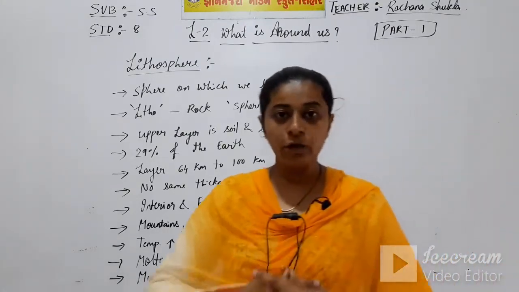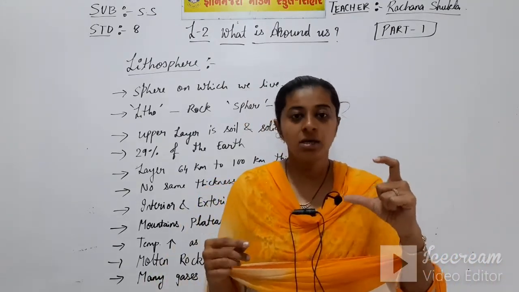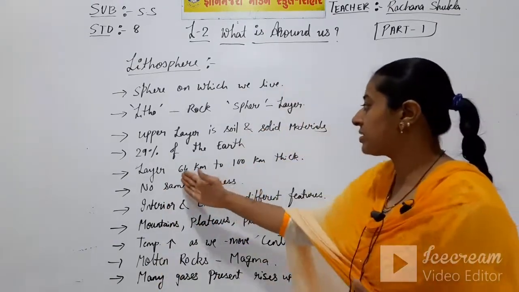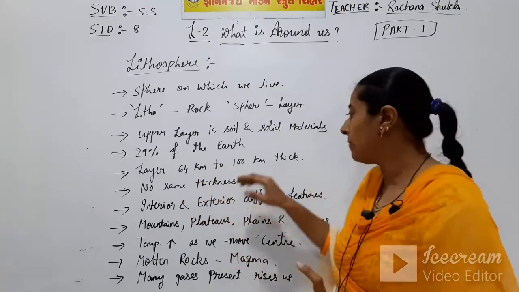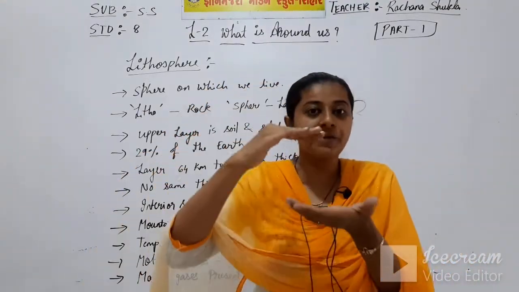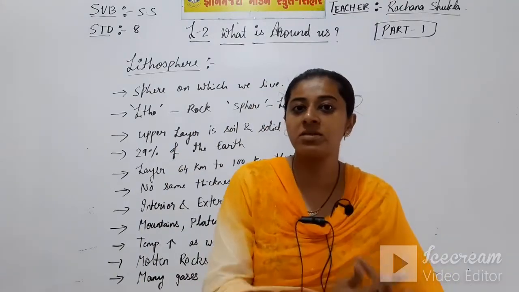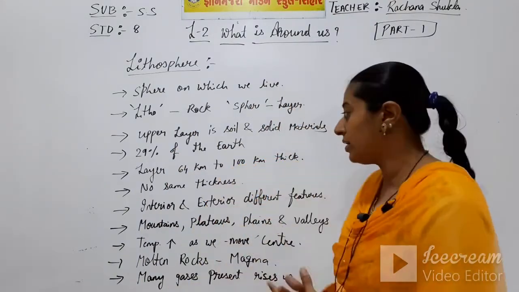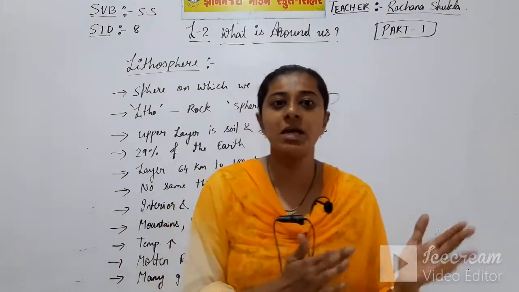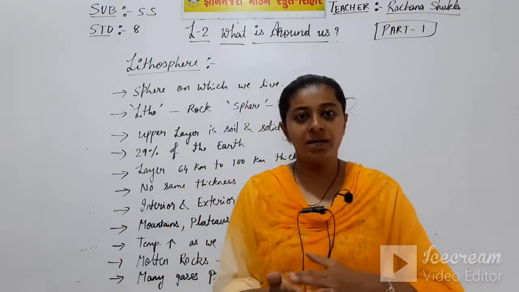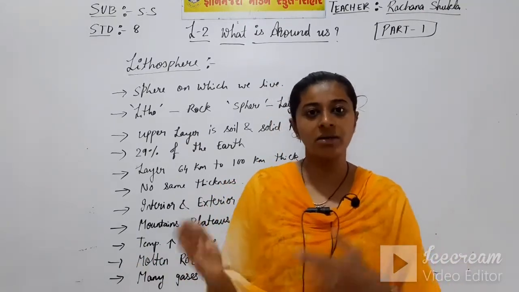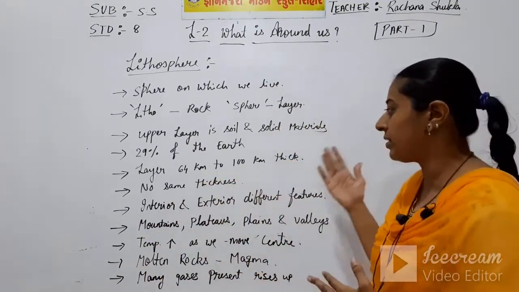Now, the thickness of our lithosphere ranges from 64 kilometers to 100 kilometers. That is the thickness of the layer. And the thickness is not the same at all places. Somewhere it is less thick, somewhere it is more thick. So there is different thickness at different levels.